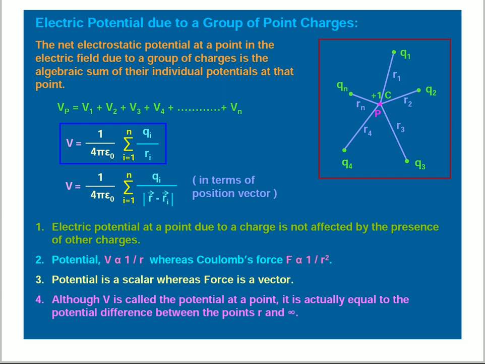Electric potential at a point due to a charge is not affected by the presence of other charges. Potential V is inversely proportional to r, whereas Coulomb's force F is inversely proportional to the square of the distance between two charges. Potential is a scalar, whereas force is a vector. We know about scalar and vector. Although it is called potential at a point, it is actually equal to the potential difference between the points r and infinity.